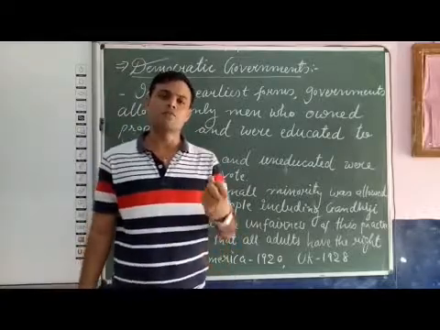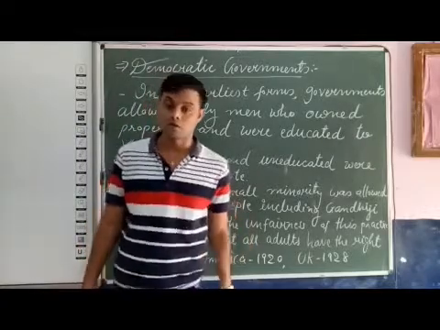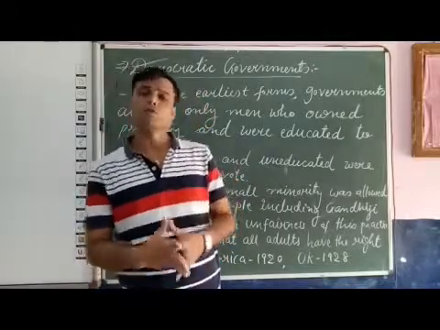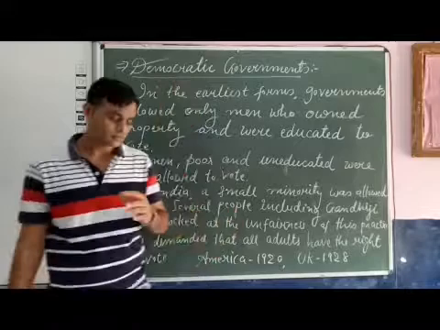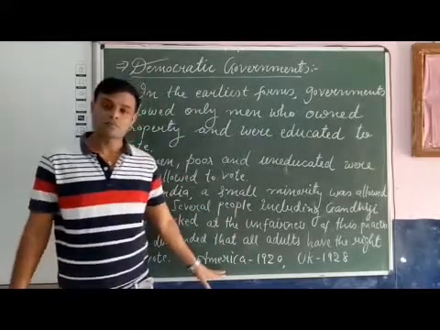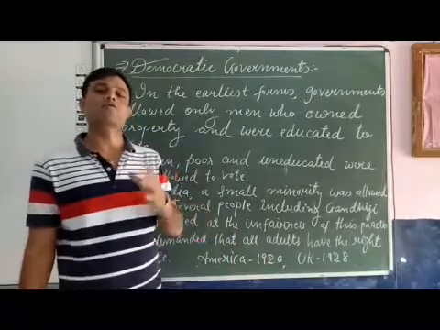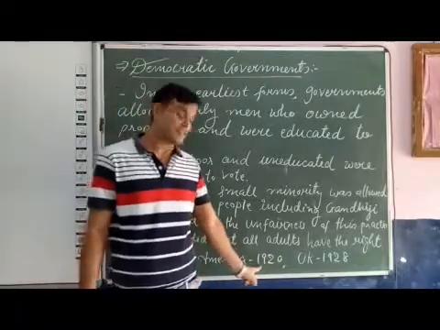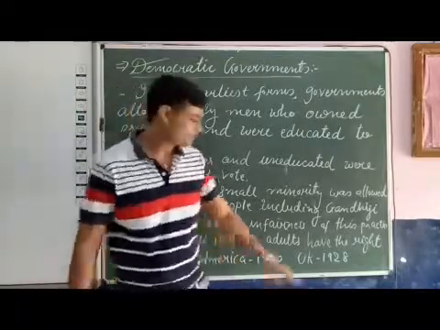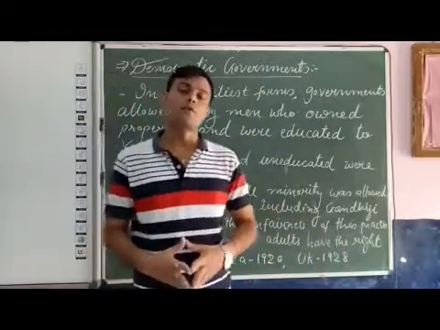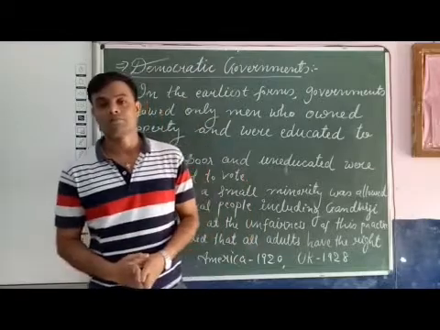Suffrage means the right to vote. The suffrage movement started in different countries of Europe. Finally, in America, in 1920, the women were given the right to vote in the election. And in the UK, in 1928, the women were given the right to vote in the election.